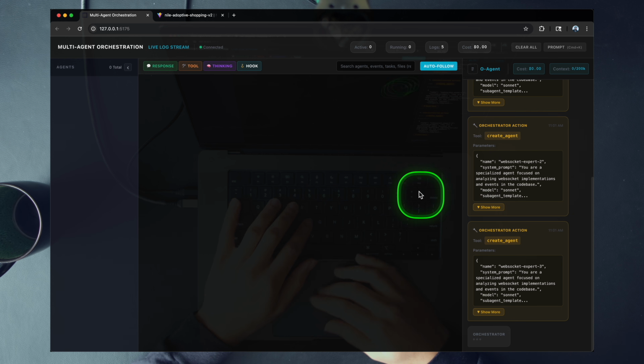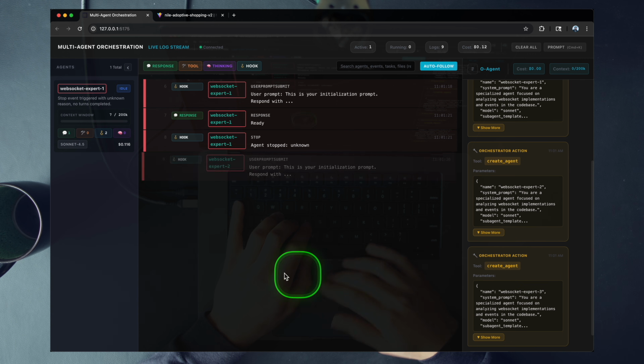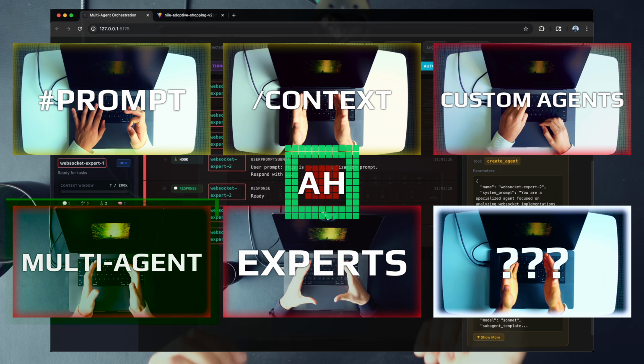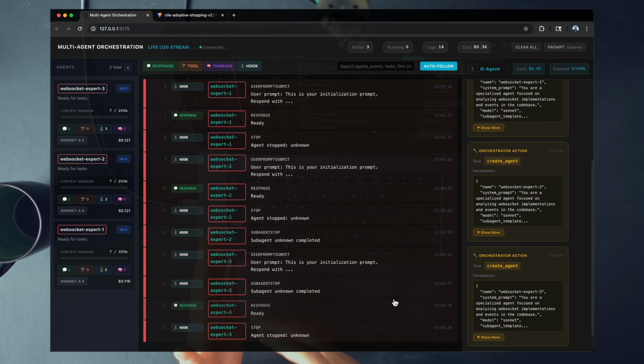So there we go. Our orchestrator agent is going to kick this off. It's designed a specialized system prompt, and it's going to do this work on our behalf, okay? We covered the agent orchestration in lesson 4. This is not about the agent orchestration system. We're just going to use this to showcase how powerful agent experts can be.